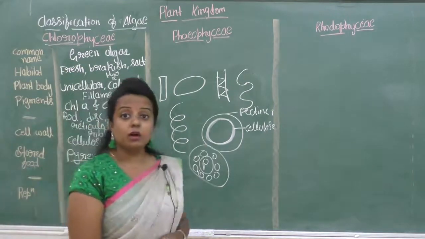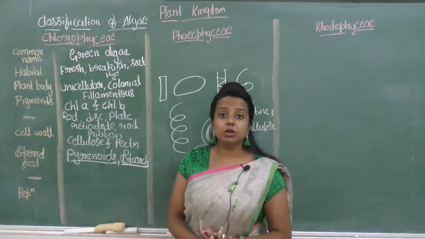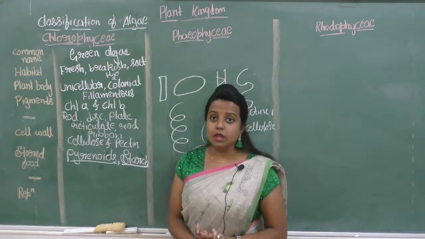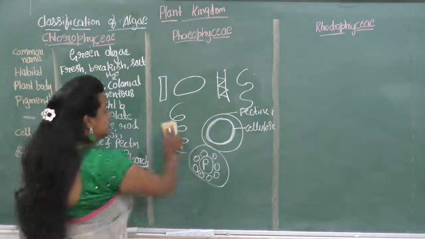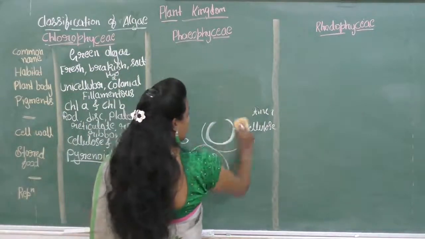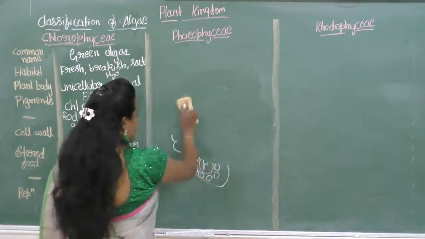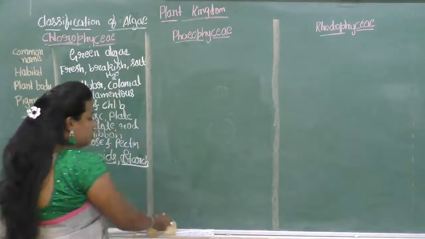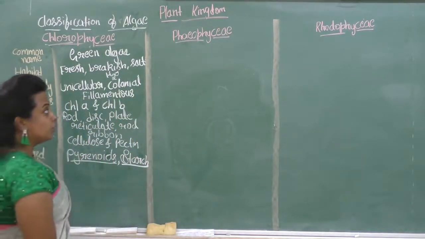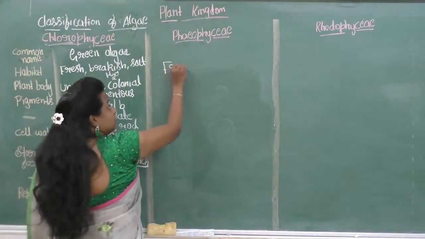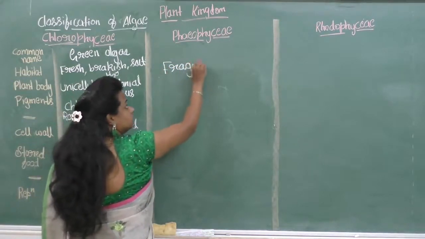Next is about the reproduction of the Chlorophyceae. Reproduction takes place by three methods, that is vegetative reproduction, asexual reproduction and sexual reproduction. Vegetative reproduction is by the fragmentation method.